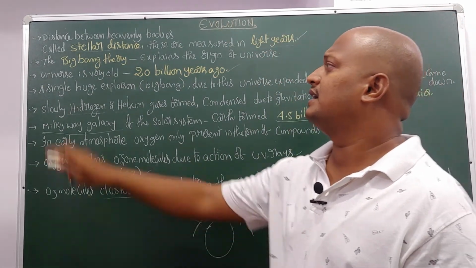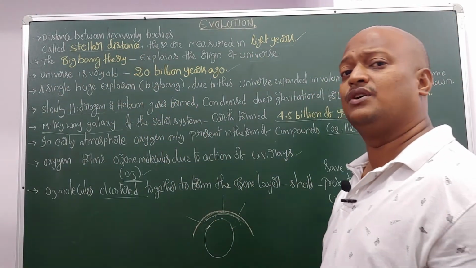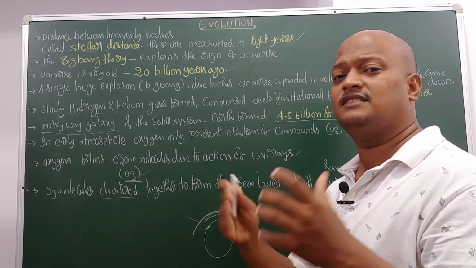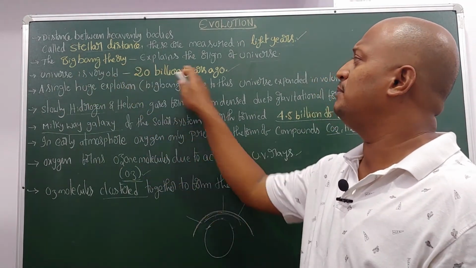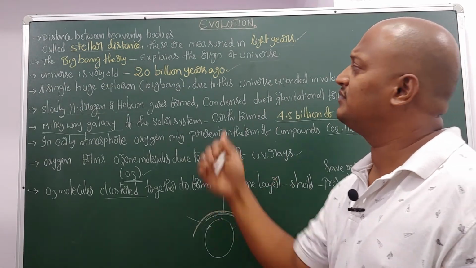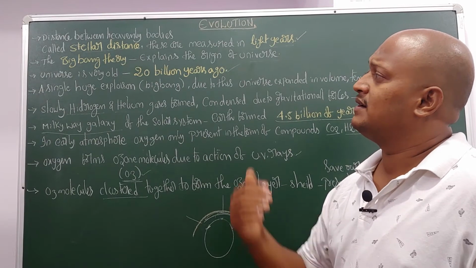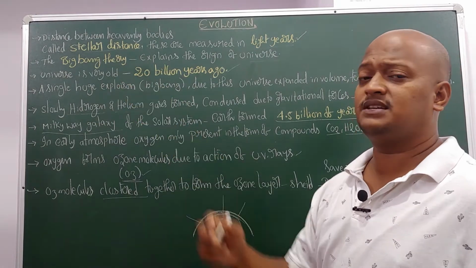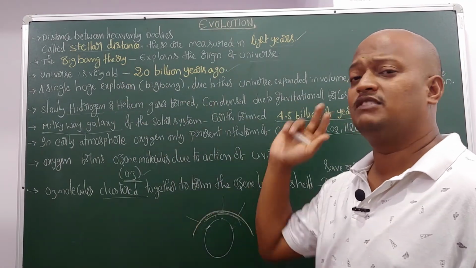Okay, right. The Big Bang theory explains the origin of the universe. So what is the age of the universe? 20 billion years ago the universe formation took place. And what is the Big Bang theory? A single huge explosion, the Big Bang, took place.